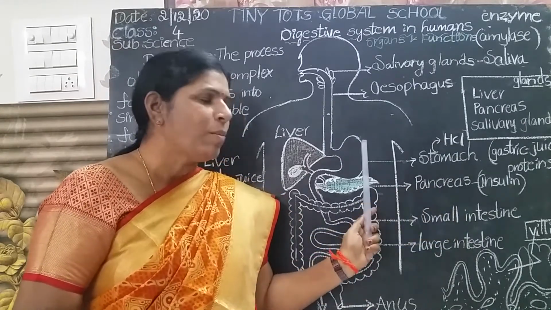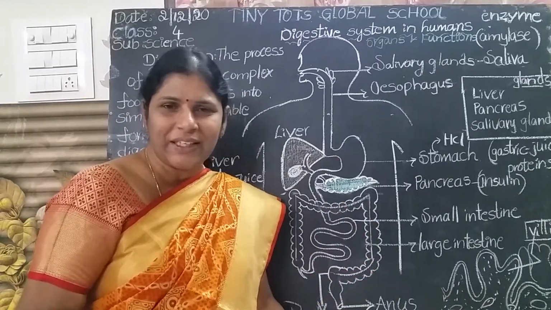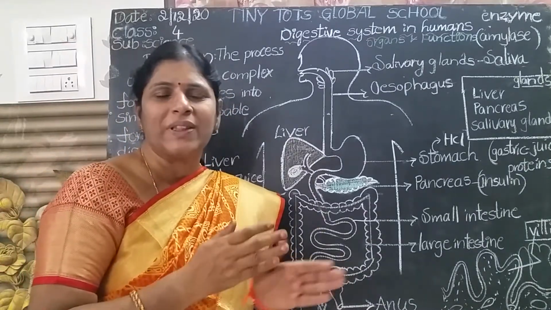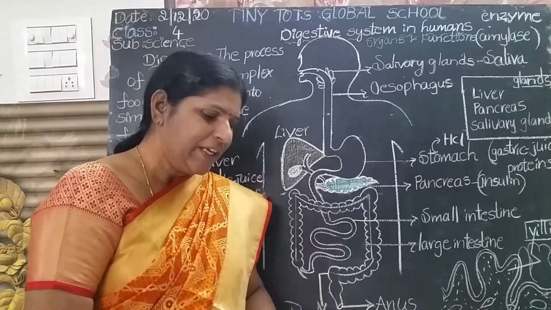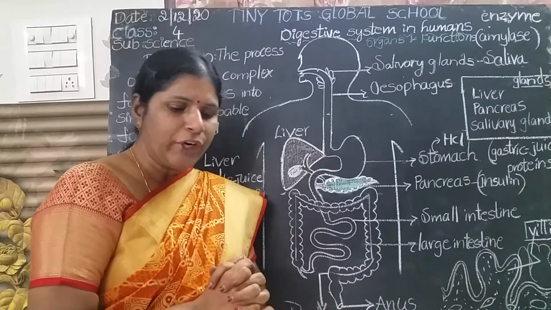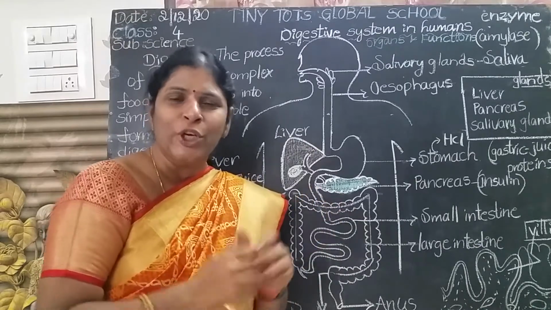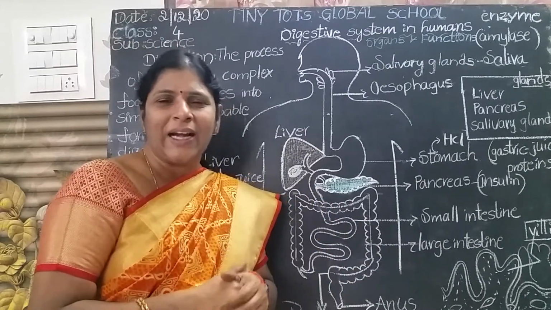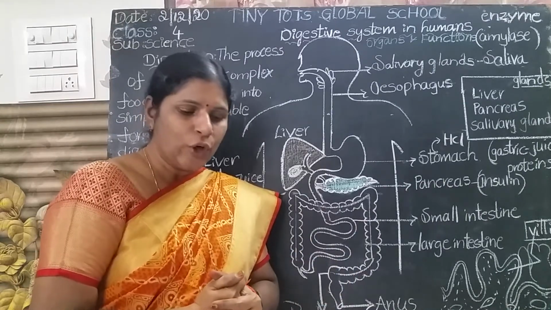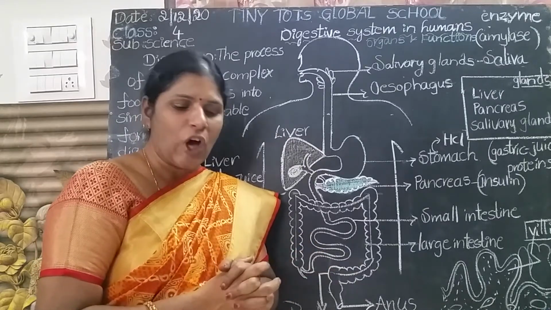Okay, so stomach walls contain three layers. Is it clear? In the stomach, food becomes semi-solid with the help of digestive juices. So digestive juices break down the food into simple and soluble form. That means soup form. You know soup, tomato soup and corn soup. So digestive juices break down the food into simple and soluble form.